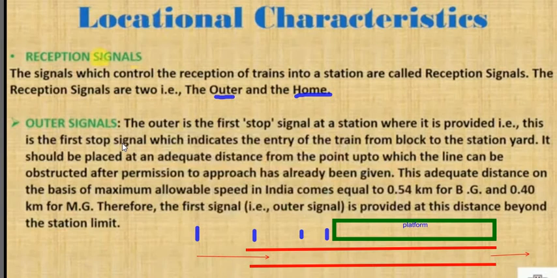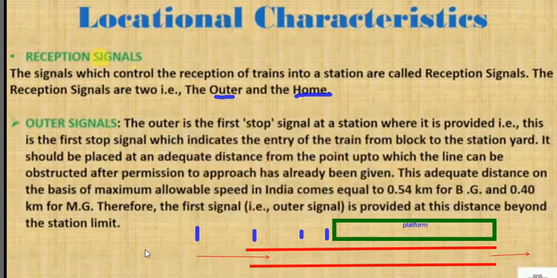For example, in this case, this is the railway station, and these might be the outer signals. Usually when a train arrives at a railway station, the outer signals are placed about 0.5 to 0.8 kilometer from the station.